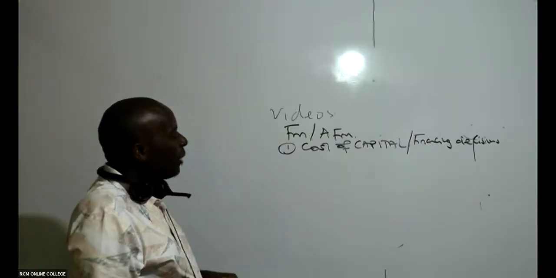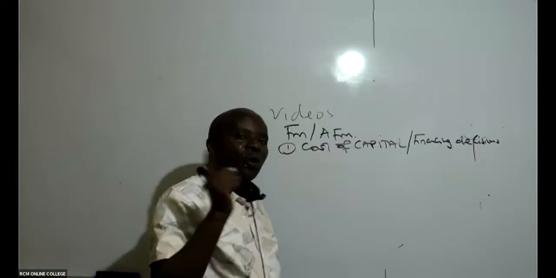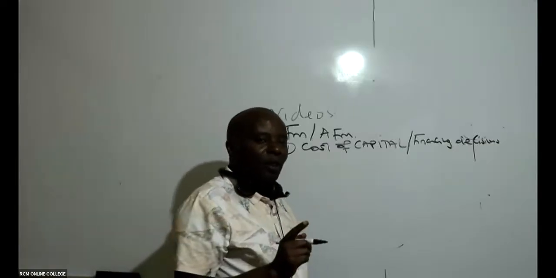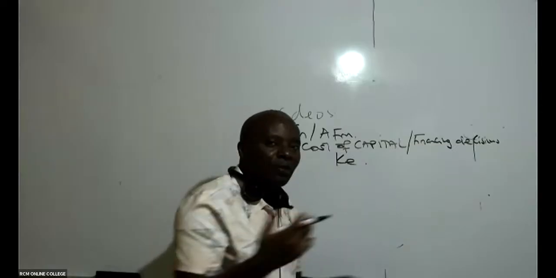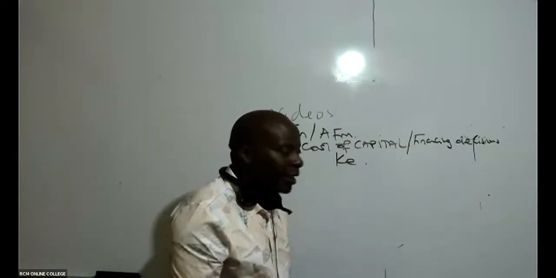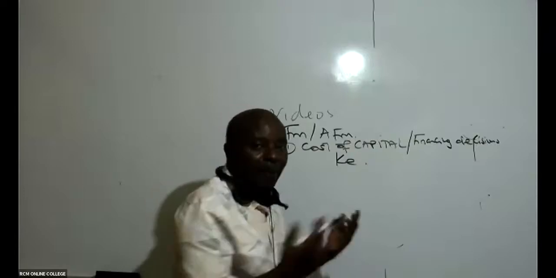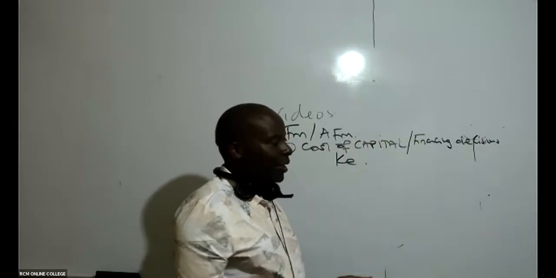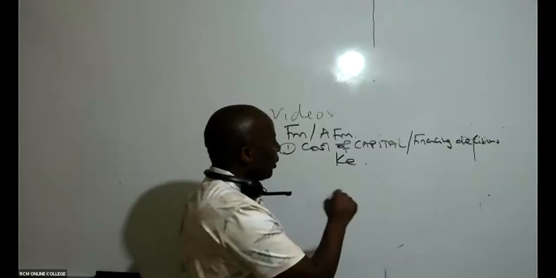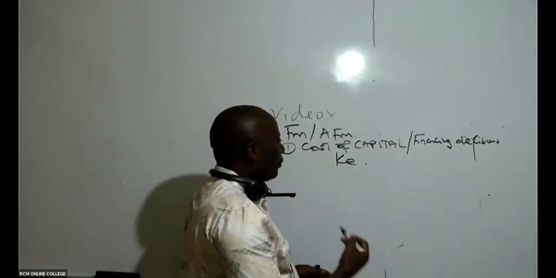So under cost of capital, we must know how to compute cost of capital. We have, for example, cost of equity using the dividend valuation model, using dividends. We have cost of equity using CAPM, and many other methods here. Very, very important. We must know how to get cost of preference shares, cost of debt, etc.